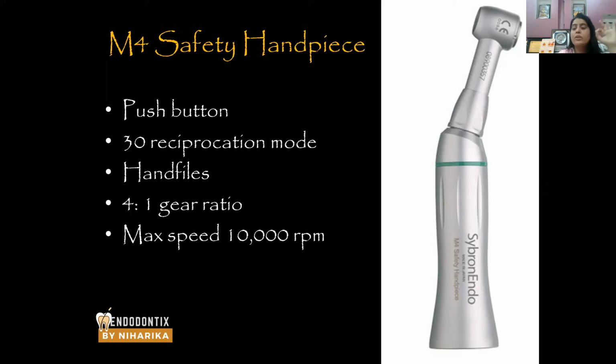The gear ratio is 4:1 and maximum speed is 10,000 RPM. That means if you are using your micromotor and you set the reading at 40,000 RPM. Okay. If you attach this handpiece to your micromotor, how much is the RPM by the micromotor? That is 40,000. So how much will this handpiece produce? It's going to produce only 10,000. You got it? So at maximum speed on the micromotor, the speed produced by the handpiece is only going to be 10,000 RPM. So this is a 4:1 gear ratio handpiece.